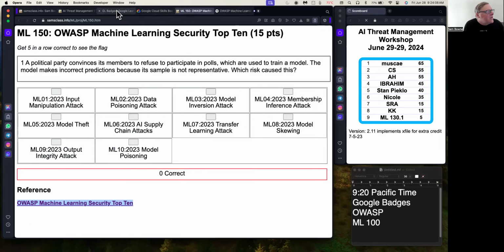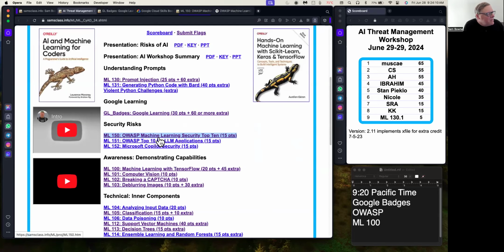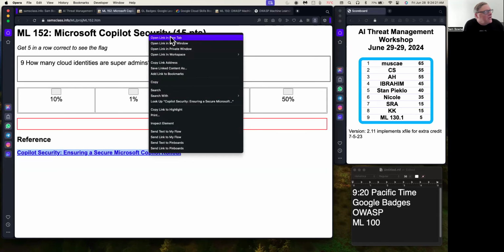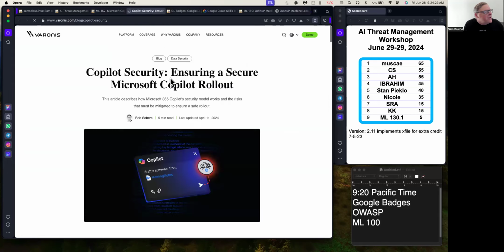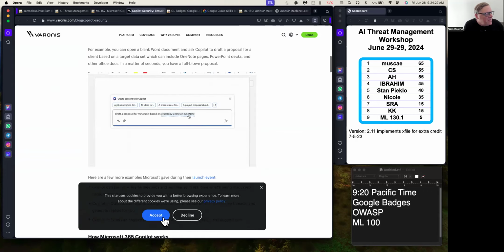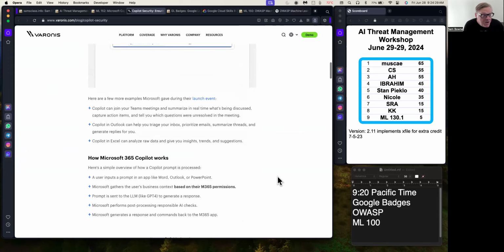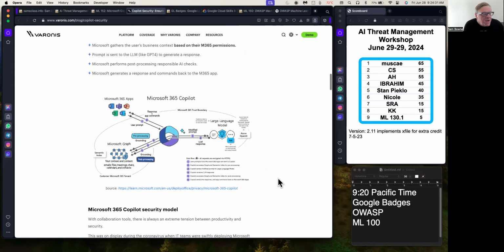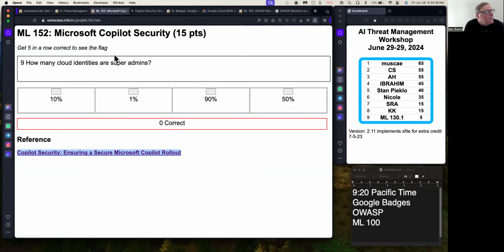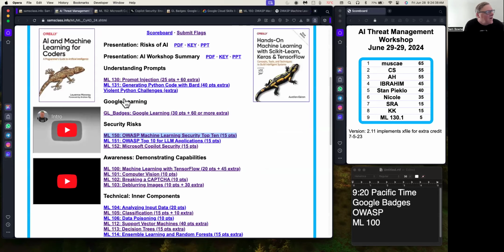And I have another one of those, there's 3 of them. This is for the Machine Learning Top 10. This is for the Large Language Model Top 10. And this is for an article about Microsoft Copilot Security, which is here, a useful article. And it just checks to make sure you understand what was in this article. So like I say, in my experience, Copilot is an extremely important product, and understanding how it works and what the security risks are is a very good thing to learn. So I just mentioned those.